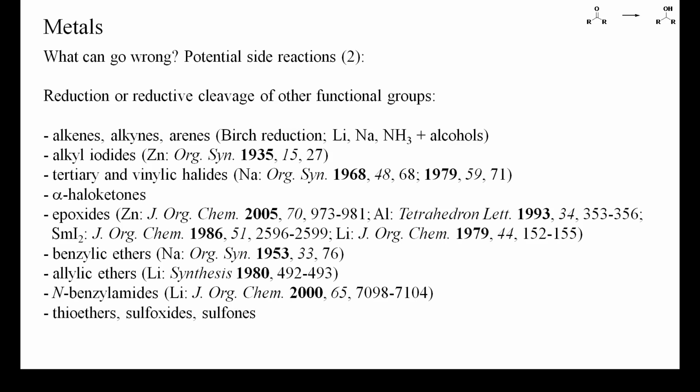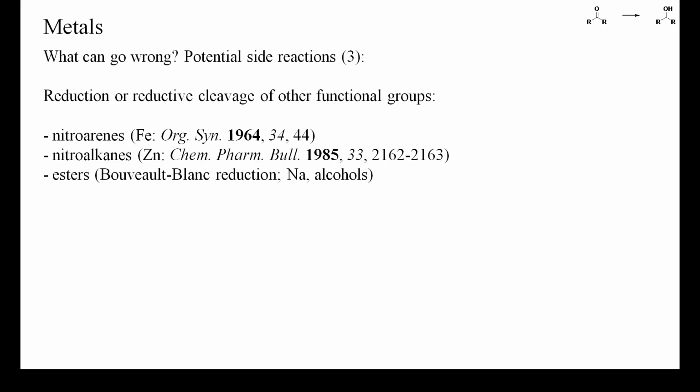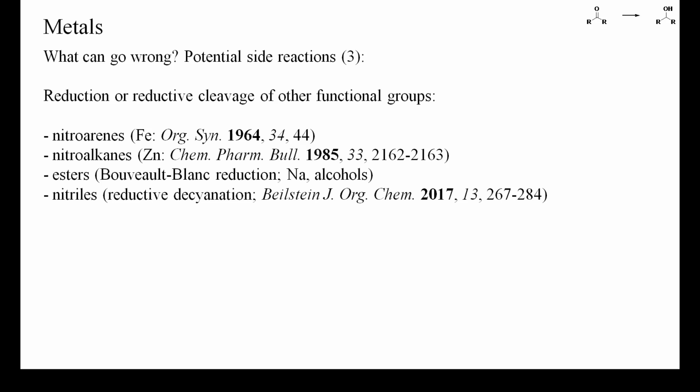Then a number of sulfur derivatives such as thioethers, sulfoxides and sulfones undergo carbon-sulfur bond cleavage in the presence of alkali and other metals. Further functional groups that are readily reduced by metals include nitro groups and carboxylic acid esters. One little-known reaction of nitriles is their reductive decyanation by sodium in aprotic solvents, which yields sodium cyanide and alkyl or aryl sodium compounds. Nitriles may, however, also be reduced to aldehydes or primary or secondary amines.